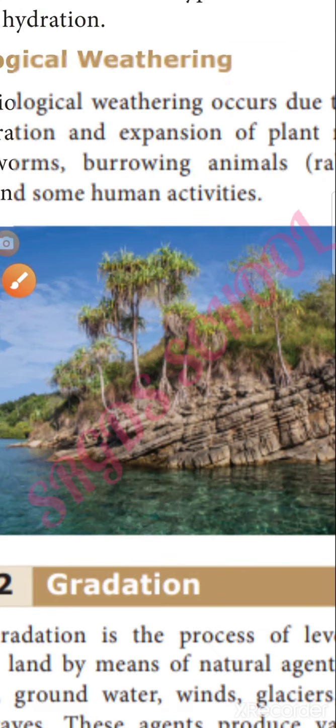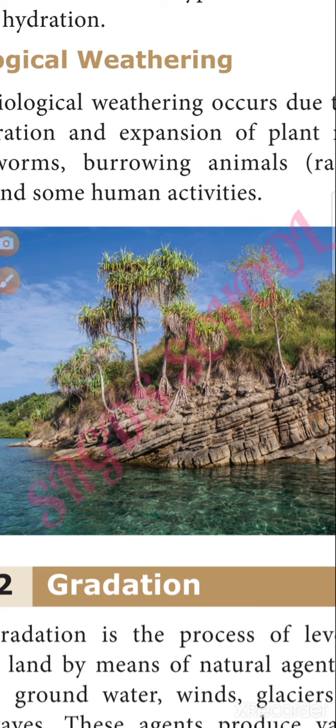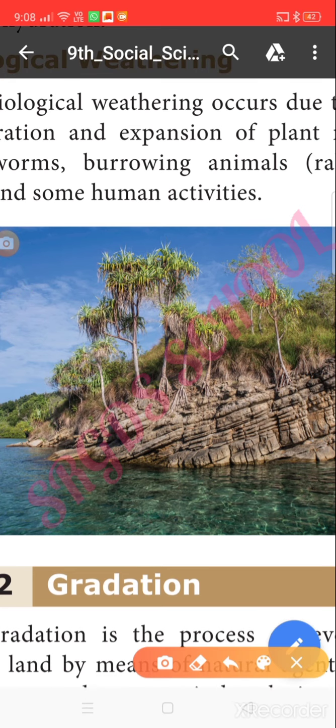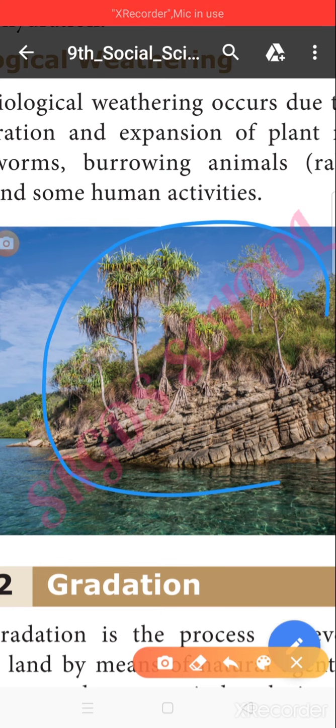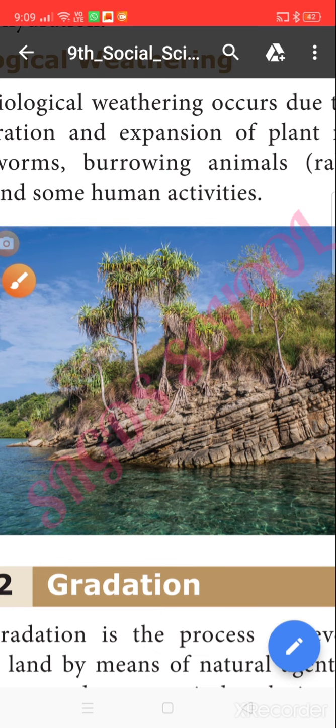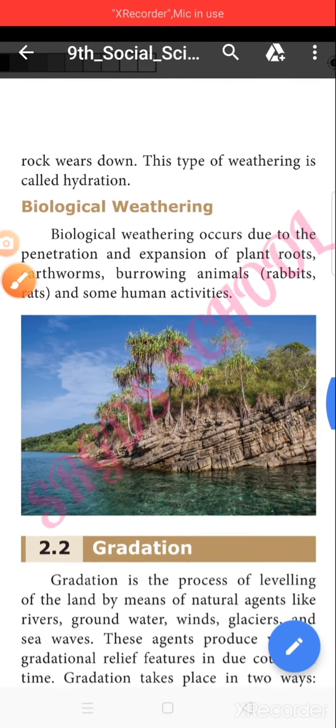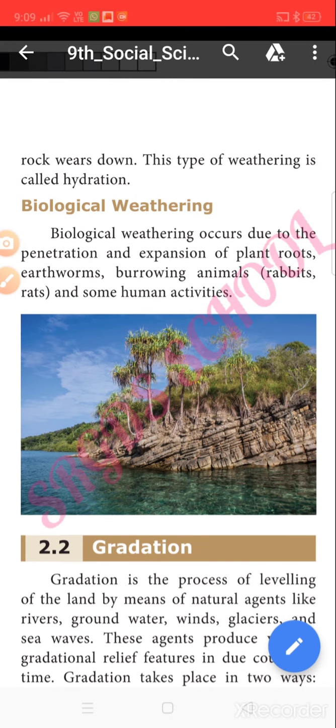You all see so many things happening around you. All of you have seen birds, squirrels, monkeys and human beings eat some fruits and nuts and throw the seeds on a rock or somewhere else.